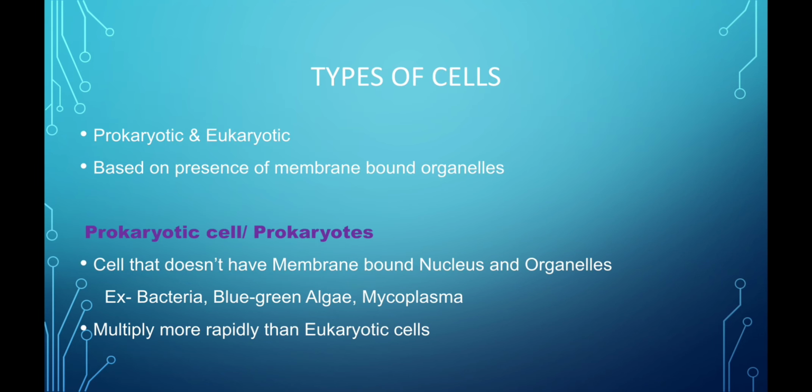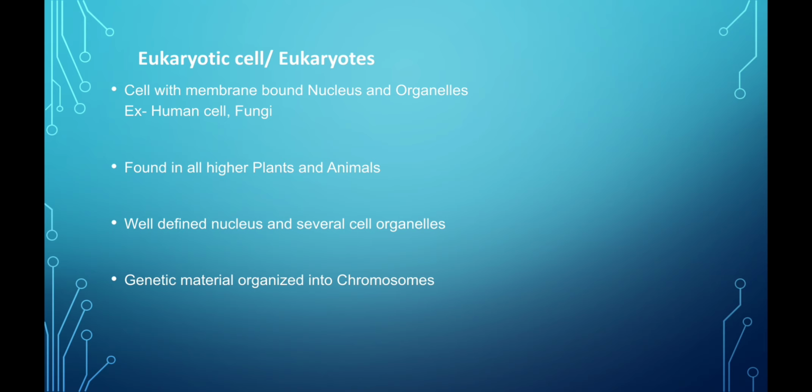There are mainly two kinds of cells. Those are prokaryotic and eukaryotic cells. A prokaryotic cell is a cell that does not have membrane bound organelles and a proper nucleus. For example, cells of bacteria, blue-green algae, mycoplasma, etc. And these prokaryotic cells multiply more rapidly than eukaryotic cells. That means one cell becomes two in a minimum amount of time. Organisms with prokaryotic cells are called prokaryotes. In the next video we will study in detail about prokaryotes.